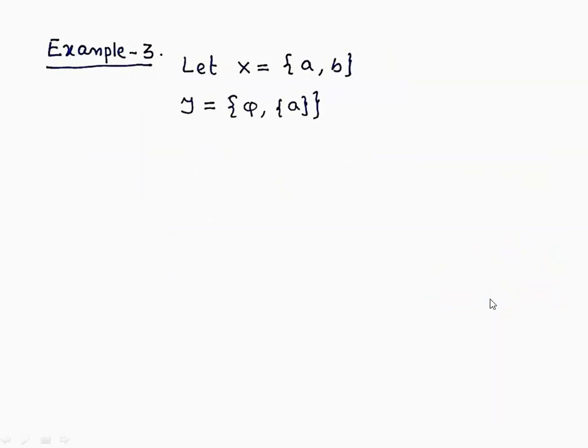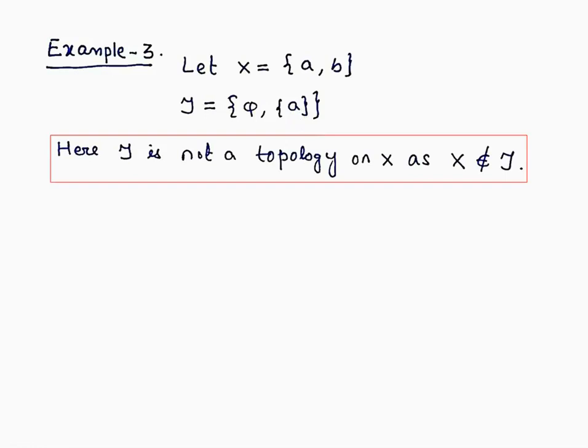Let us consider the third example. Let X be a set consisting of 2 points A and B. Let tau be the collection of subsets of X, and the subsets are the empty set phi and the singleton set A. Now we have to check whether this tau is a topology on X or not. Clearly tau is not a topology on X, because the first condition is not satisfied. The whole space X is not a member of the collection tau.